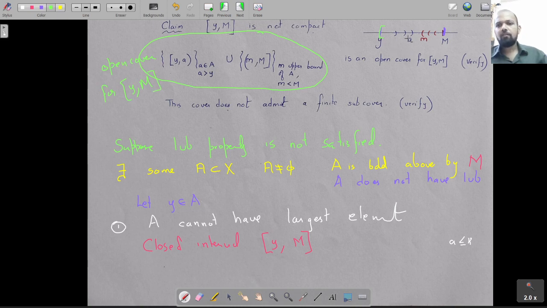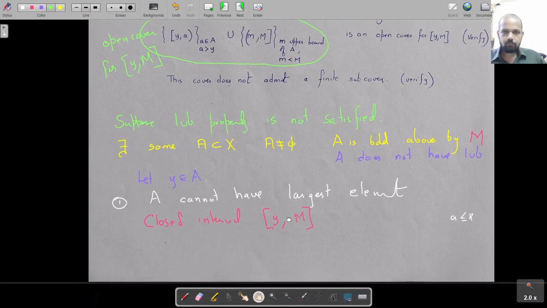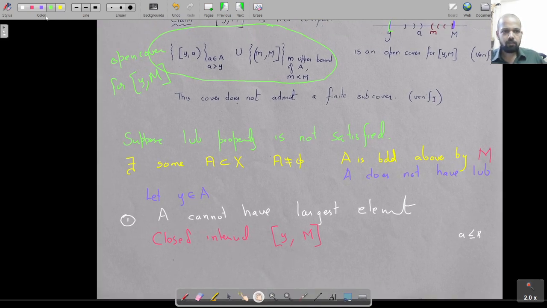And this can never have a finite subcover, because the moment you take a finite subcover, you're going to have some of this type and some of this type. So you're going to have from Y, and it's finite, so you can take the largest a naught among the finitely many, and you can take the smallest m naught from all the m's, because there are finitely many.